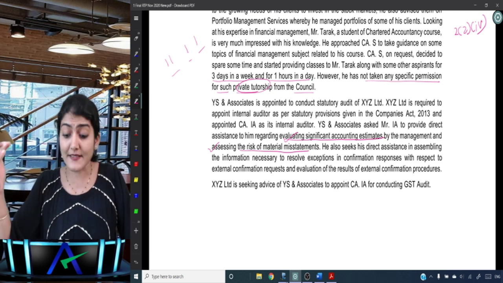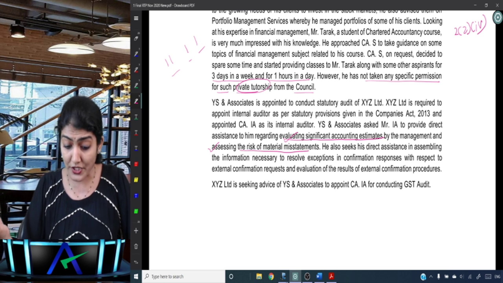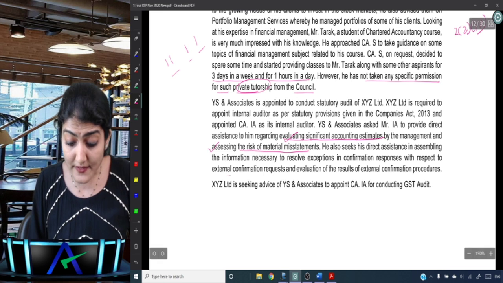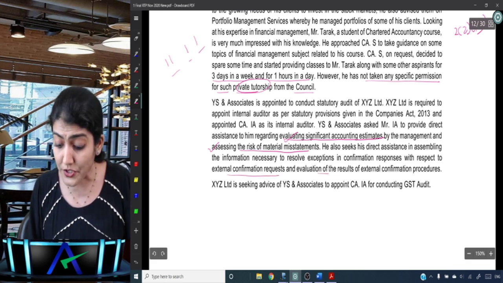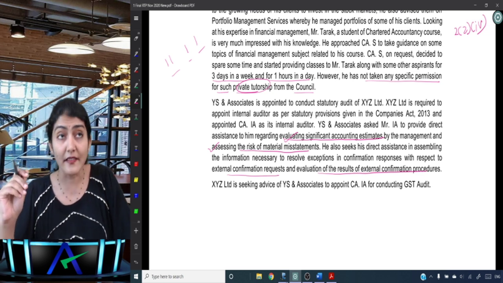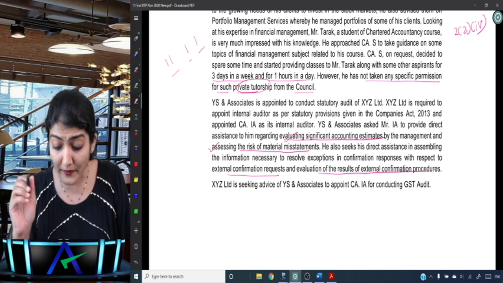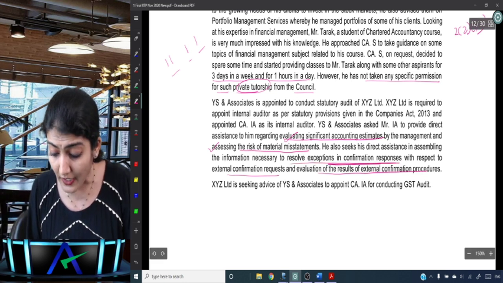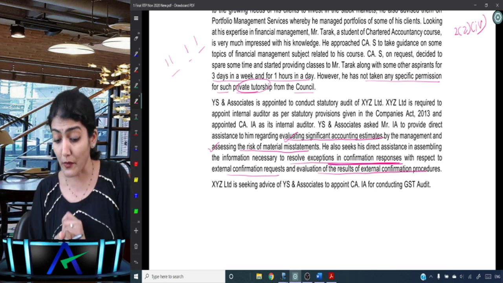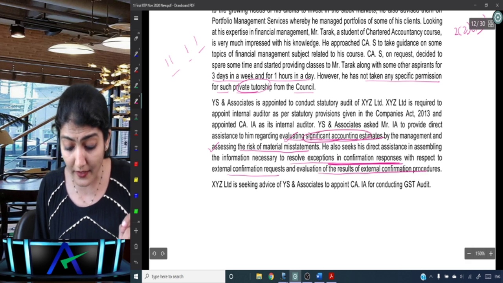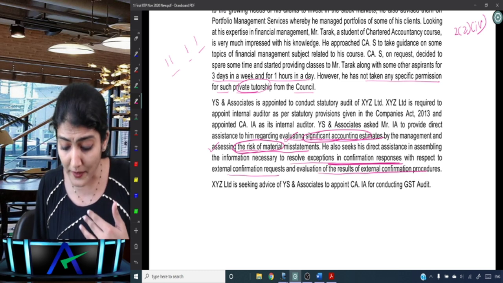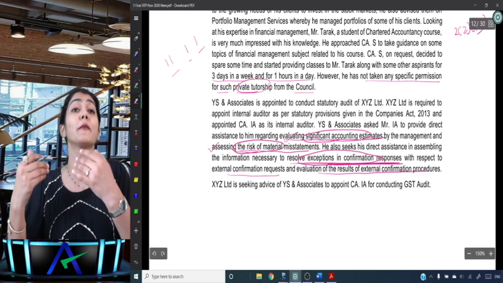He also seeks his direct assistance in assembling the information necessary to resolve exceptions and confirmation responses with respect to external confirmation requests and evaluation of the results of the external confirmation procedure. So he also wants to take assistance from the internal auditor to resolve exceptions and confirmation responses. So 3 direct assistance he wants. The statutory auditor wants from the internal auditor significant accounting estimates, assessing the RMM, and also assembling information necessary to resolve exceptions and confirmation responses.